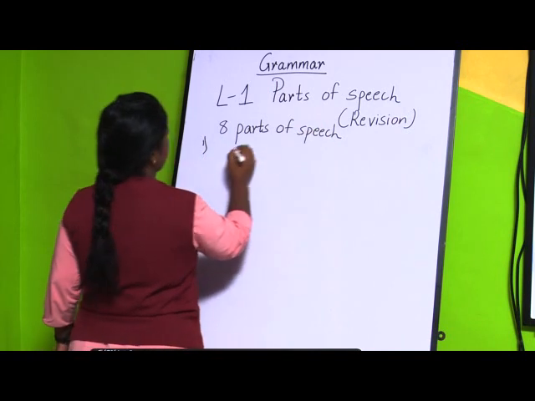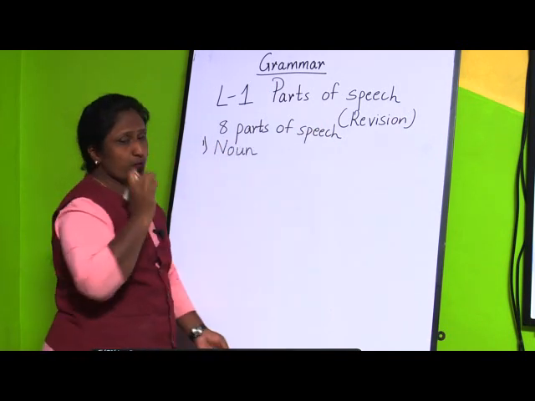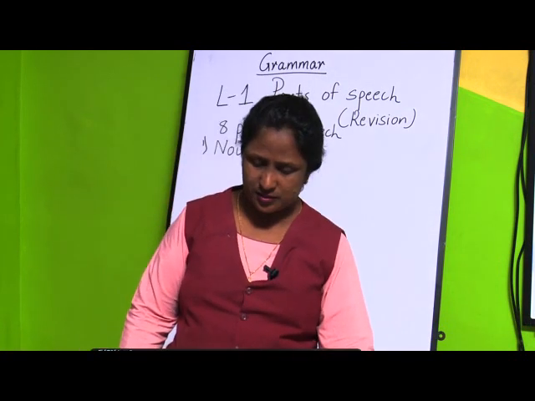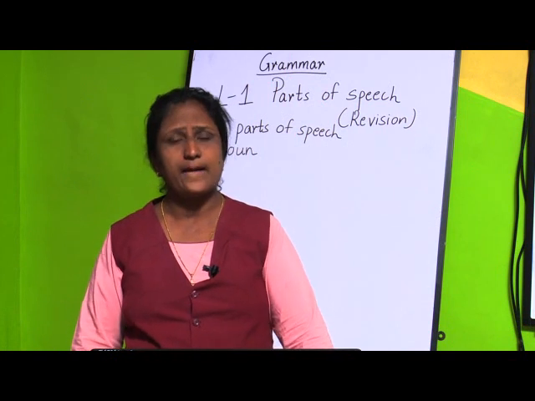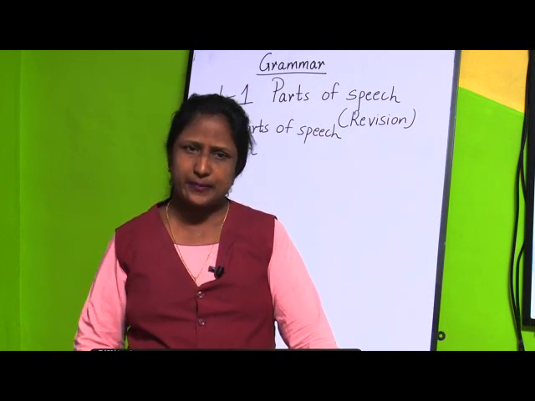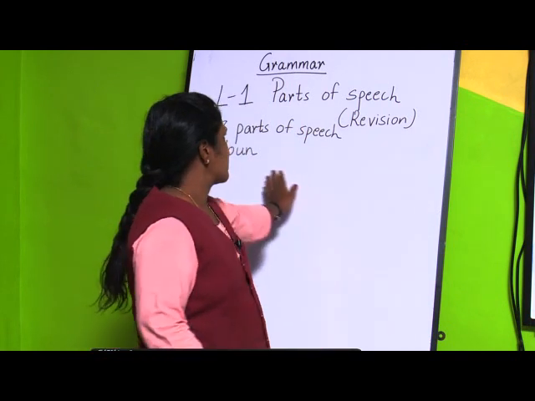First one is noun. Now, what is a noun? Noun is a word which names or refers to a person, animal, place or a thing. It means the name which is given to any place, any person, any animal or anything, that is called a noun.